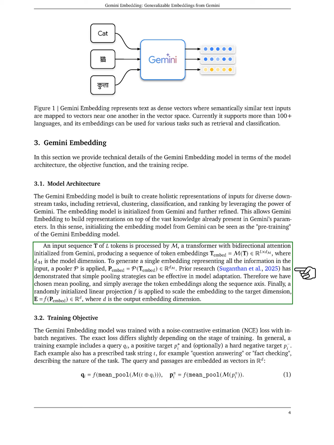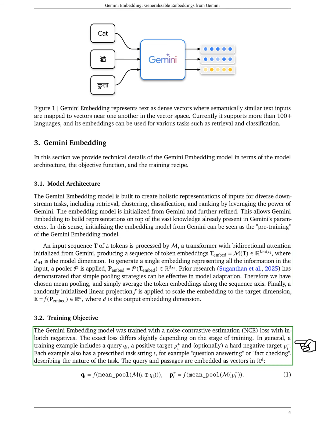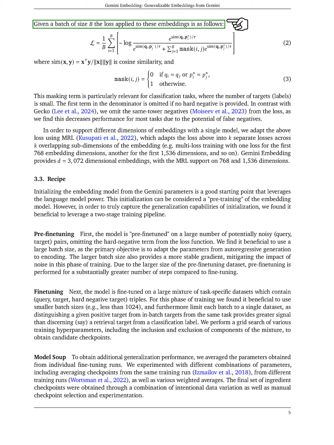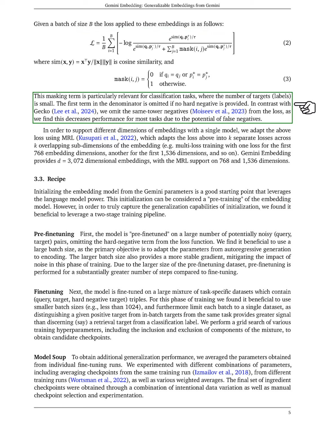Regarding the training objective, we trained the Gemini embedding model using a noise contrastive estimation (NCE) loss with in-batch negatives. Each training example consists of a query, a positive target, and optionally a hard negative target, along with a task string that describes the task type. We embed the query and passages as vectors, and the loss is calculated based on cosine similarity. We do not include same tower negatives in the loss, as this tends to reduce performance. To accommodate different embedding dimensions, we adapted the loss into separate losses across overlapping subdimensions.